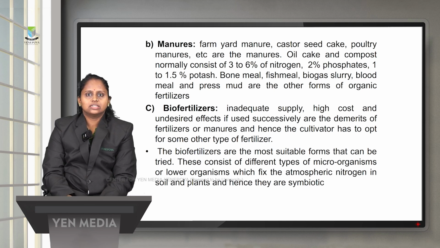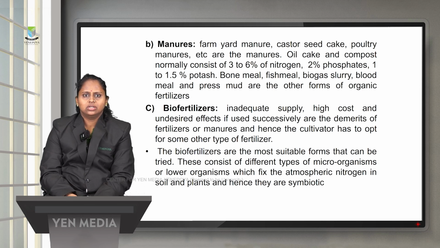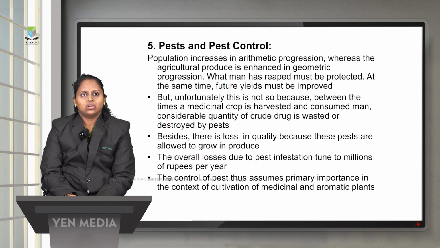The biofertilizers are the most suitable forms that can be tried, and they contain different types of microorganisms which help in fixing atmospheric nitrogen, and hence for the plant, they are also symbiotic. So next, coming on to the next factor, it is pest and pest control.